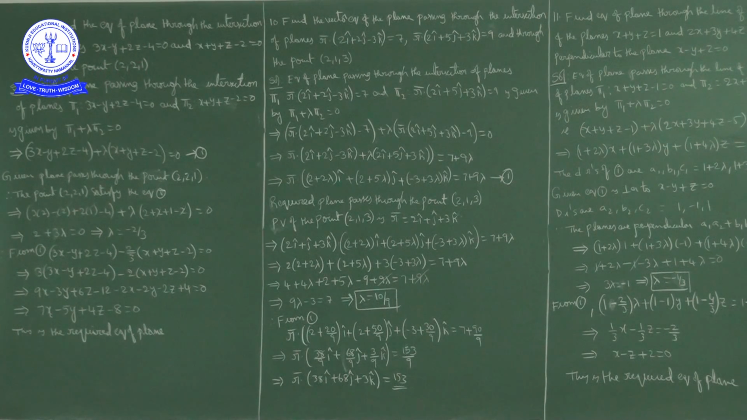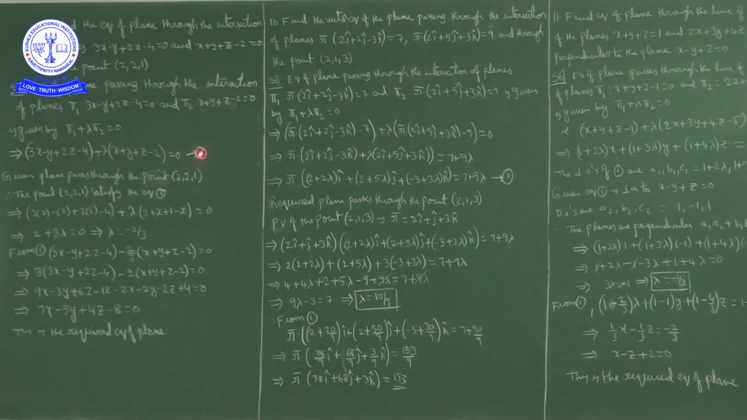So the equation of the plane passing through the intersection of planes pi 1, the first plane 3x minus y plus 2z minus 4 equal to 0, and the second plane x plus y plus z minus 2 equal to 0, is given by pi 1 plus lambda pi 2 equal to 0. That is, 3x minus y plus 2z minus 4 plus lambda times (x plus y plus z minus 2) equal to 0. I'll mark this one as equation 1.